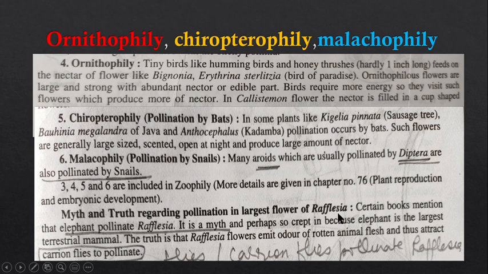The largest flower is Rafflesia, but in case of Rafflesia, the pollination also occurs by the carrion flies. They are a type of insect. So carrion flies जो है they pollinate the Rafflesia.